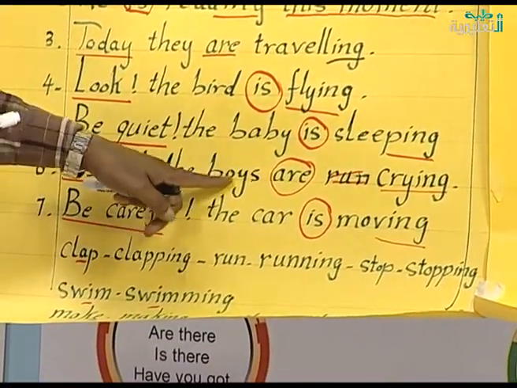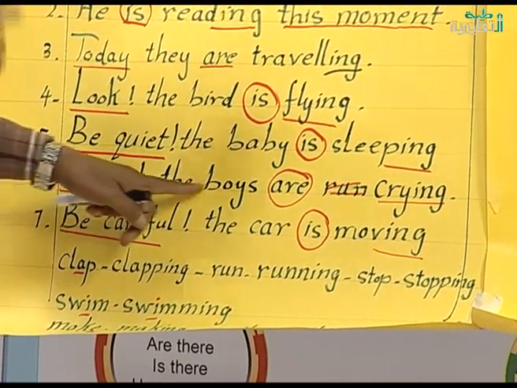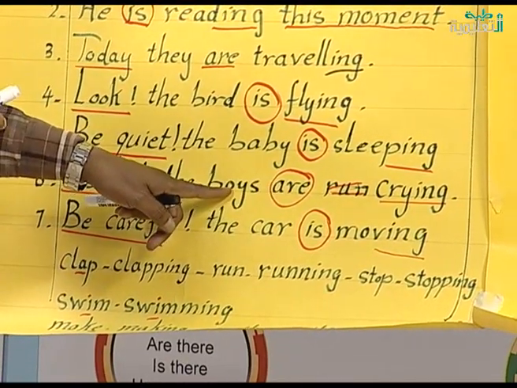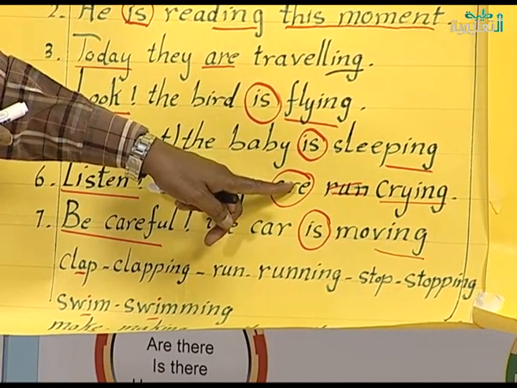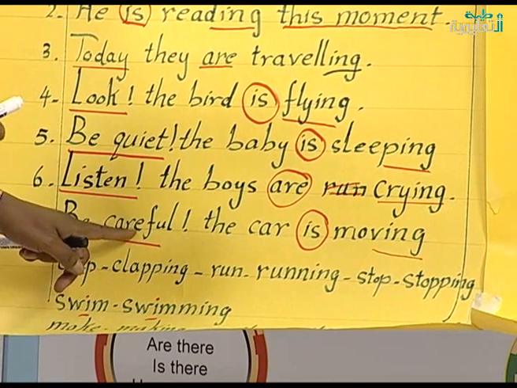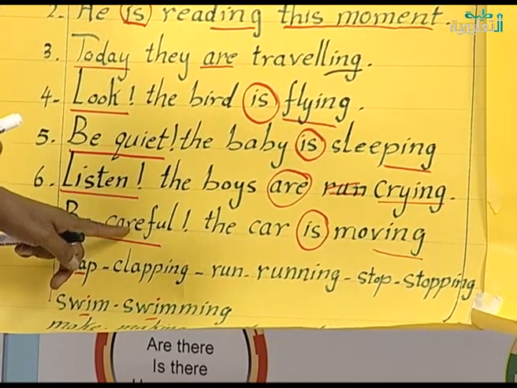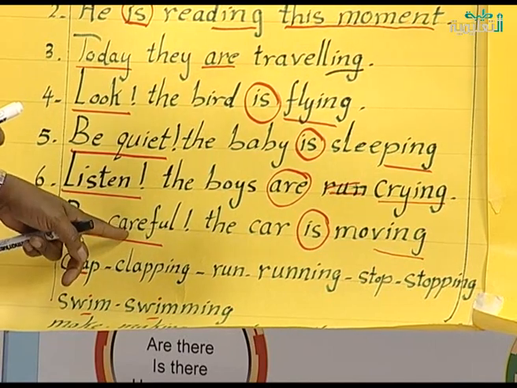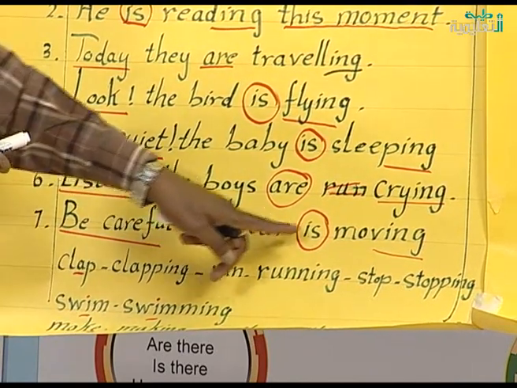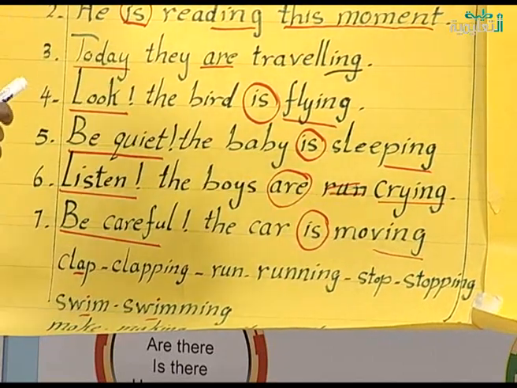Listen, the boys are crying. You see, listen, the boys are crying. Because the boys is plural, we use are for them, and at the end of the verb there is ing. Be careful, the car is moving. Be careful is also an adverb, and after it there is the car, then is, and at the end of the verb there is ing.